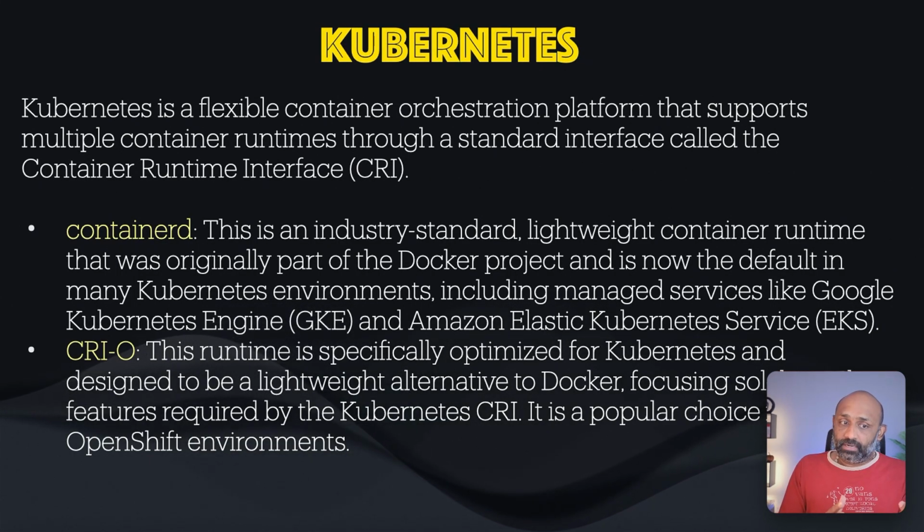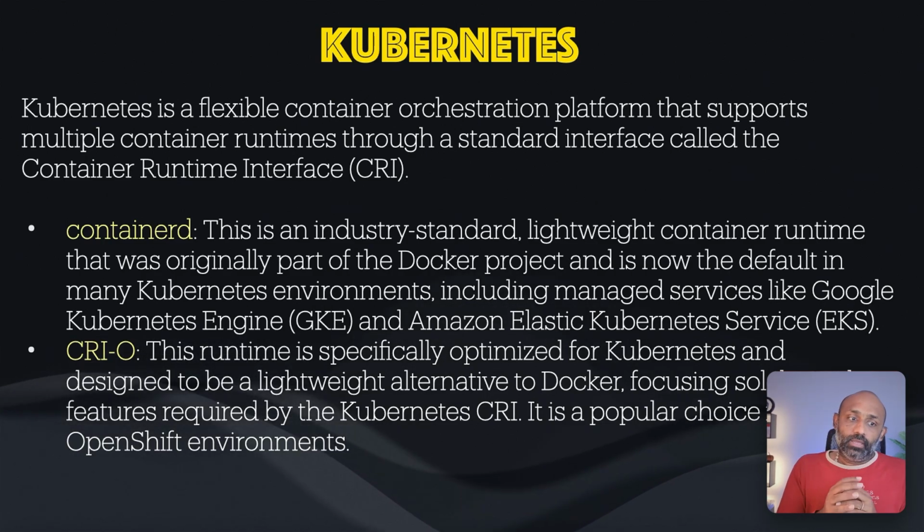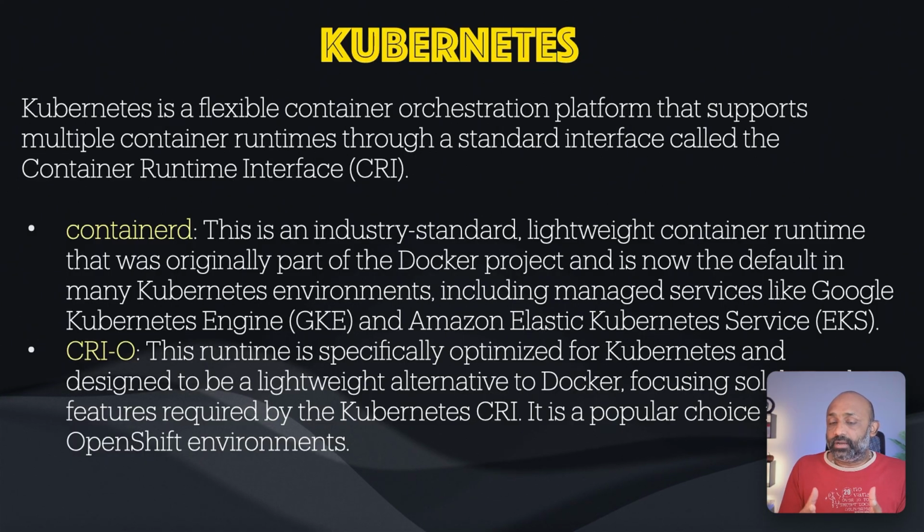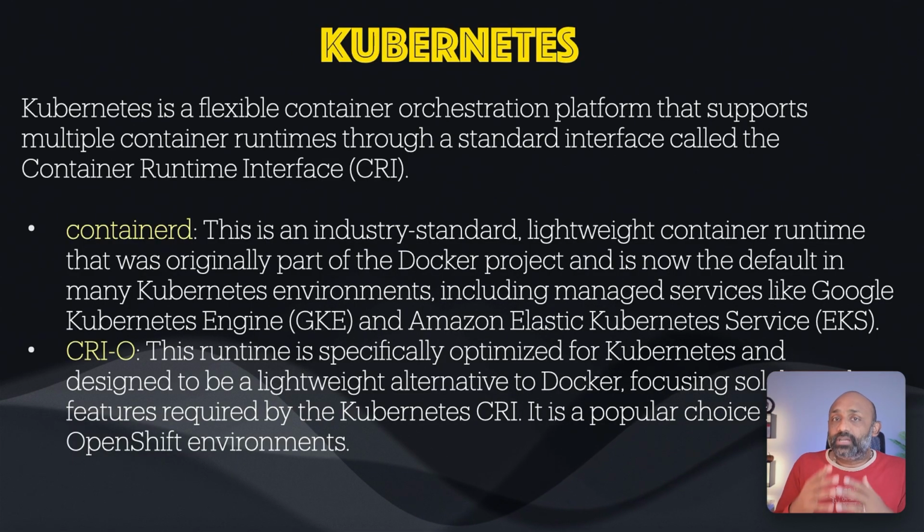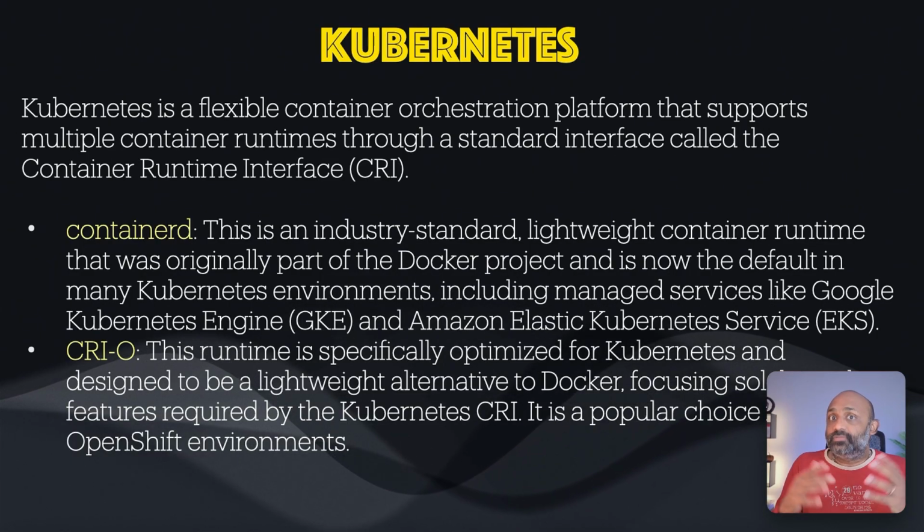They use containerd as a runtime by default in current versions. And CRI-O is a runtime specifically optimized for Kubernetes, a lightweight alternative to Docker, right? So I just want to highlight that Kubernetes is a generic container orchestration service, not just a Docker orchestration service. It can orchestrate any containers using different runtimes.